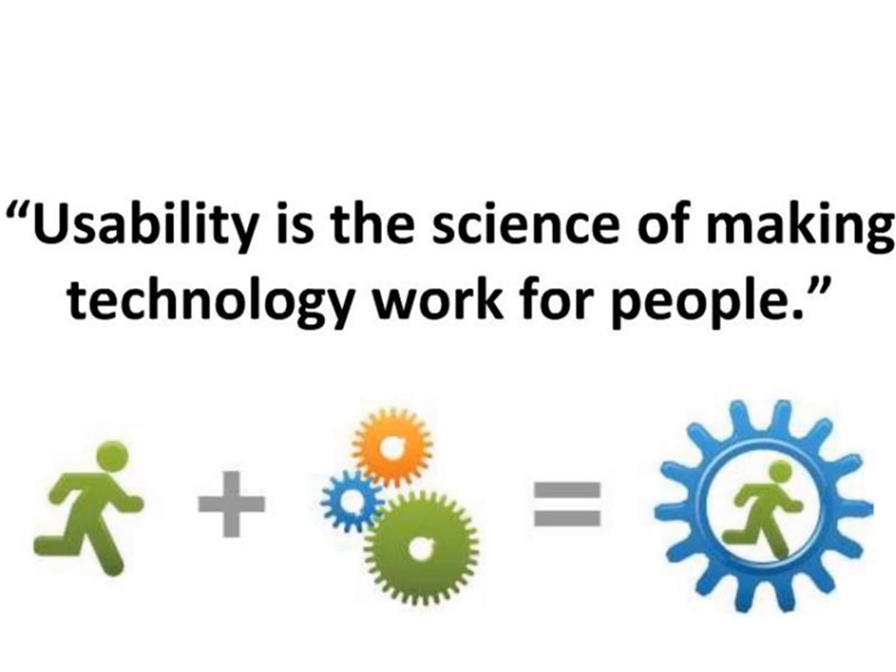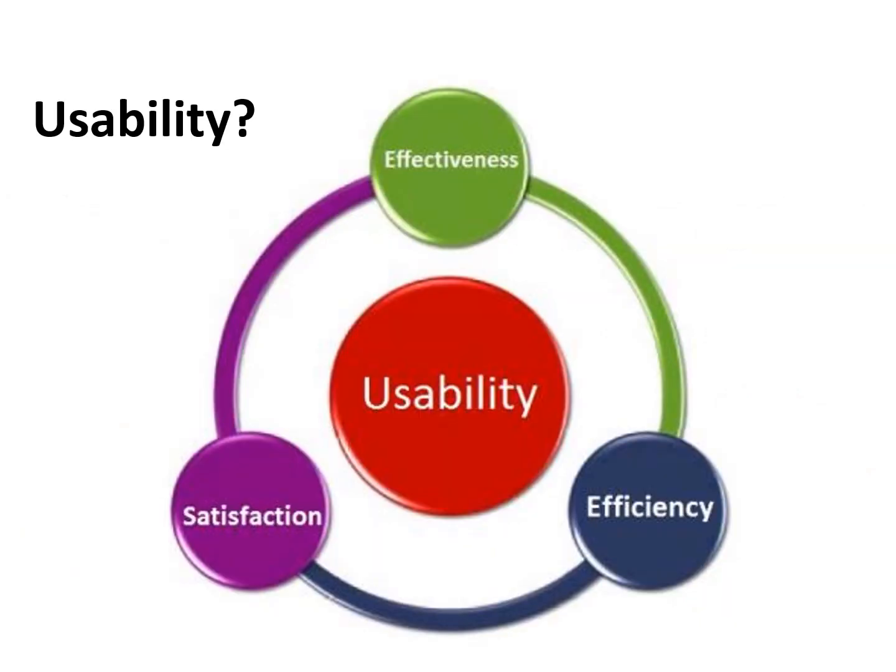A very simple advertisement in front of you. You can see there is a technology and there is a human and they work together. Usability: the effectiveness, efficiency, and satisfaction with which specified users achieve specified goals in a particular environment.